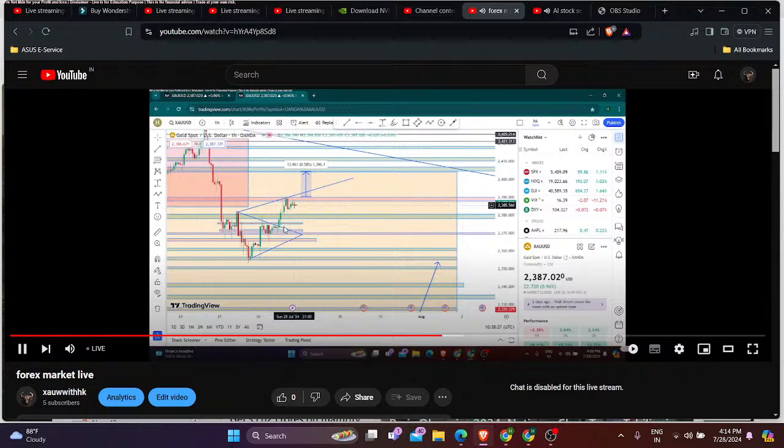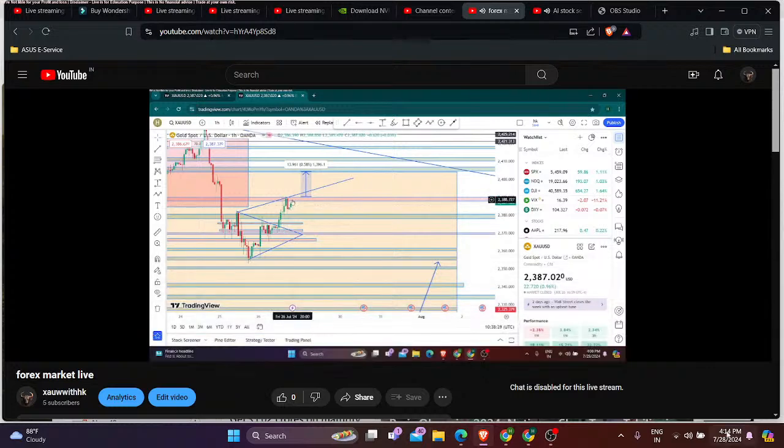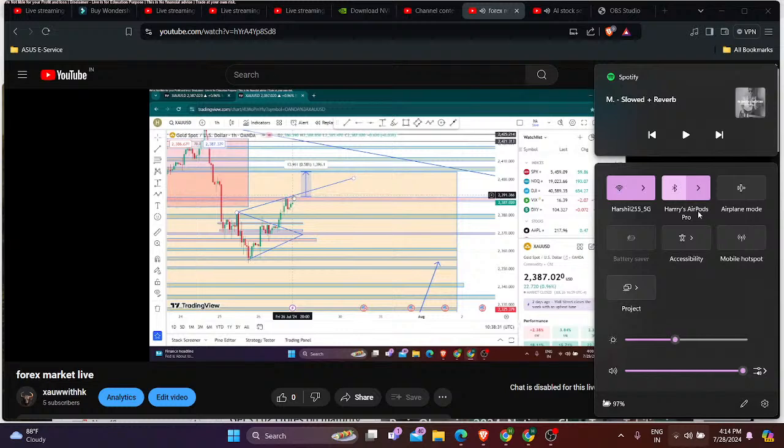I think it seems like investors are just bracing for what's to come potentially from the BOJ. Maybe the BOJ will raise.